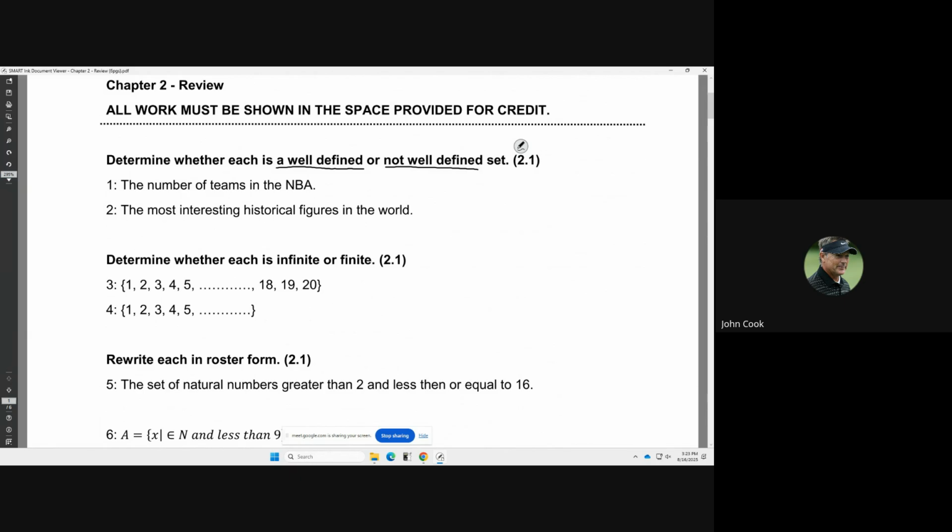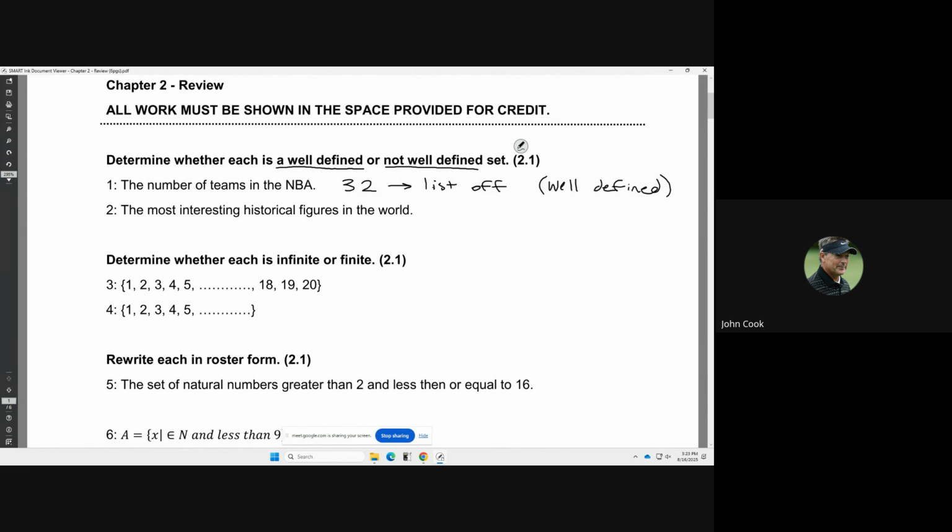Well, currently there are 32 teams in the NBA, so you just say 32. There are 32 teams. You can list them off if you need to, right? Because that's the description, number of teams. So this is going to be well defined, since you know exactly what we're talking about here. You just need a list of the teams that are in the NBA.